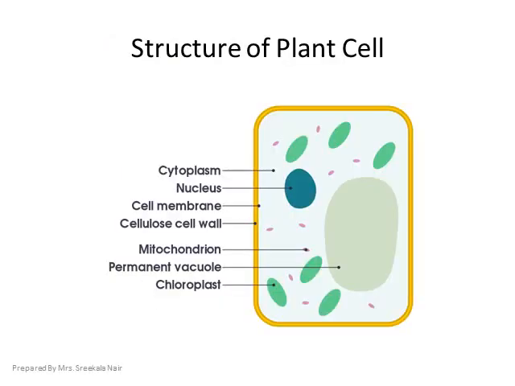Now on the screen we can see the structure of a plant cell. It is a very simple diagram. Here you can see cell wall, cell membrane, mitochondria, vacuole, chloroplast, cytoplasm, nucleus, etc. So you know that the cell wall is present. That shows it is the simple structure of a plant cell. So what is the speciality of cell wall? Cell wall is permeable in nature.